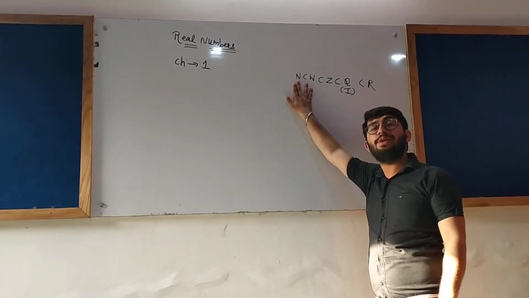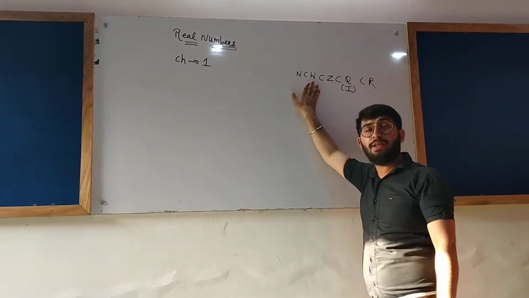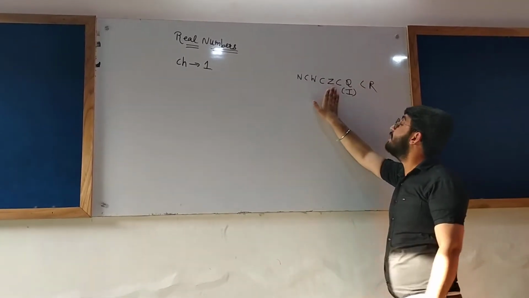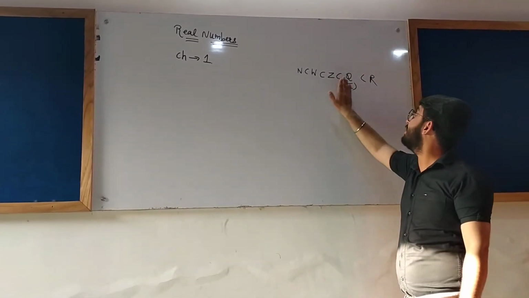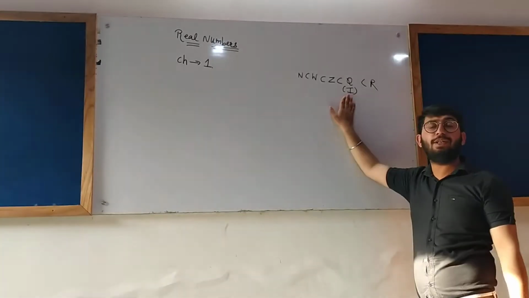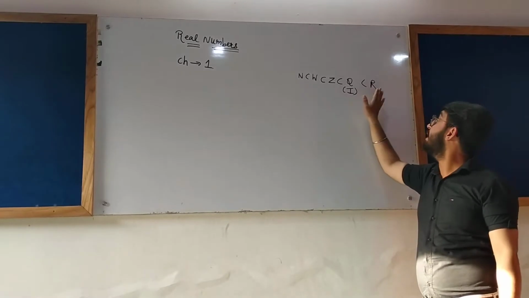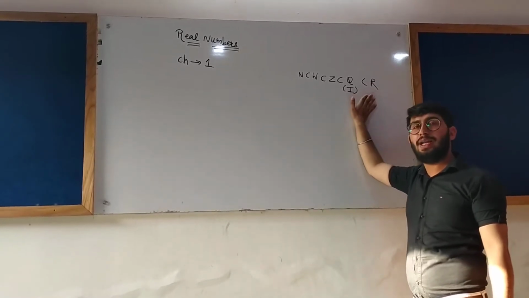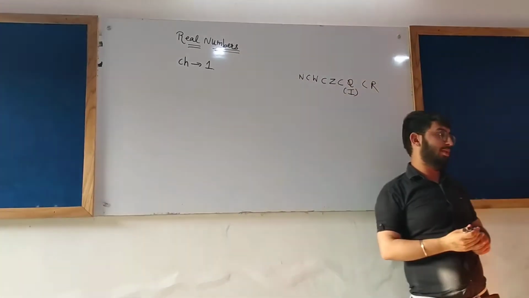N is the set of natural numbers, W is the set of whole numbers, Z is the set of integers, Q is the set of rational numbers, I is the set of irrational numbers, and R is the set of real numbers.